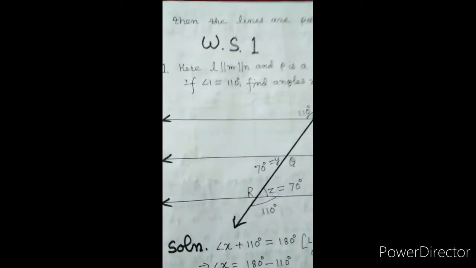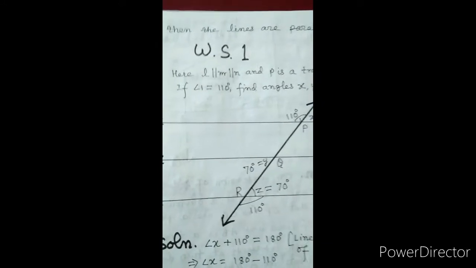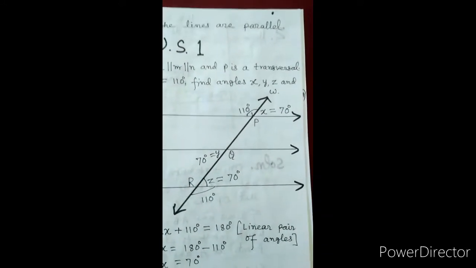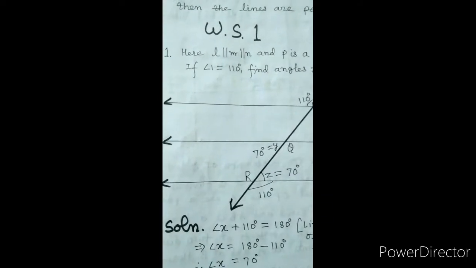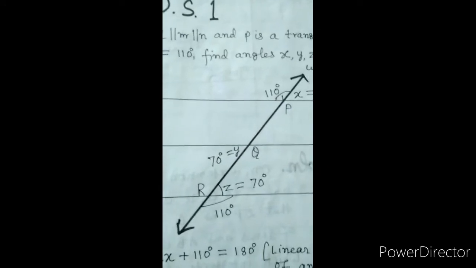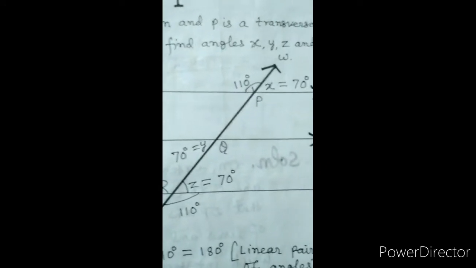Now worksheet 1. Here L is parallel to M is parallel to N and P is a transversal. If angle 1 is equal to 110 degrees, find angles X, Y, Z.